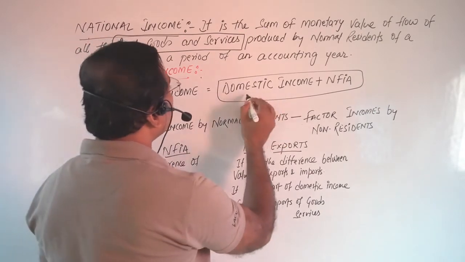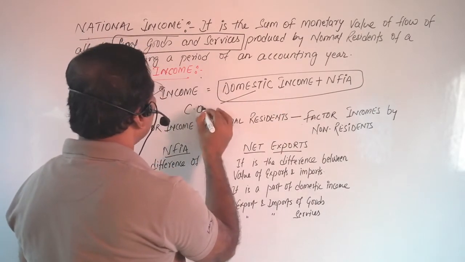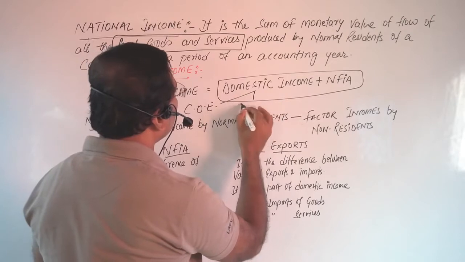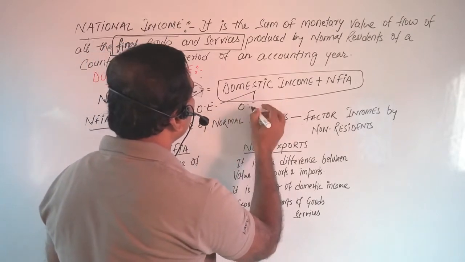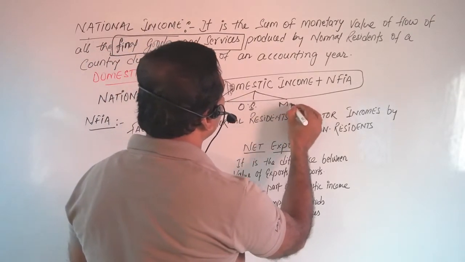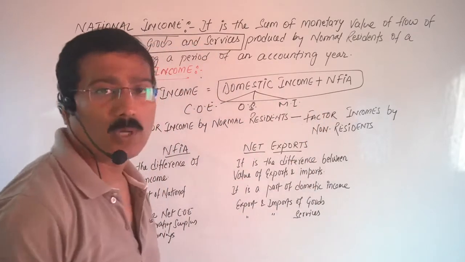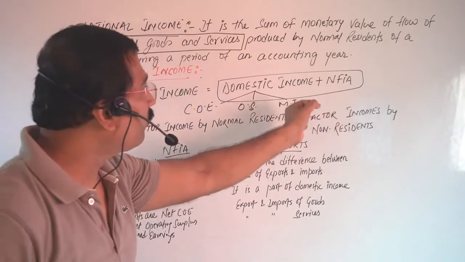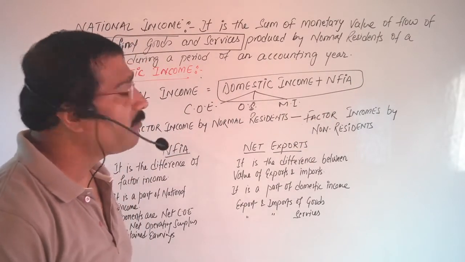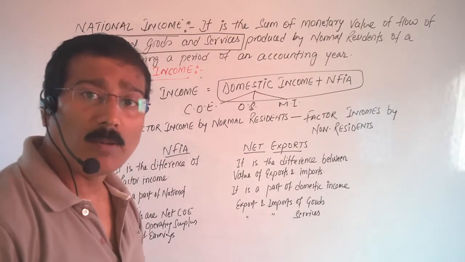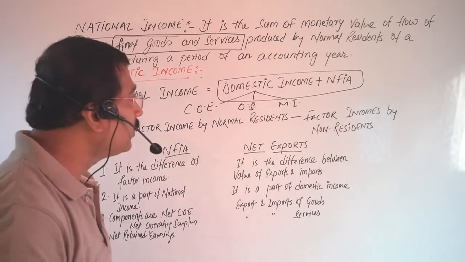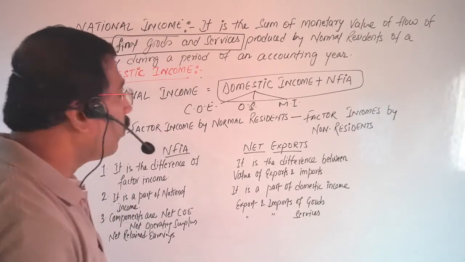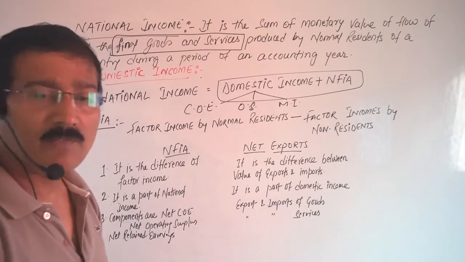Domestic income considers what? Compensation of employees plus operating surplus plus mixed income of self-employed. And plus NFIA. Now what is the meaning of NFIA? Net factor income earned from abroad. What is the meaning of it? Net factor income earned from abroad.